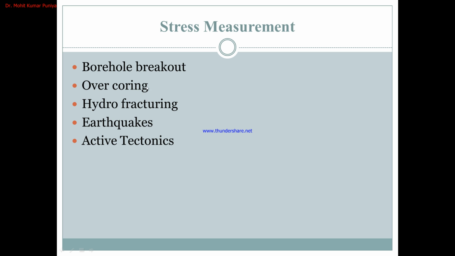Then overcoring. In the overcoring method, we drill one core of larger size, the standard being 76 mm. Then we drill another borehole within that borehole, smaller than the outer one, 36 mm. So the upper portion is made by 76 mm and the lower portion has a dimension of 36 mm. We install the sensors there, and the sensor detects the distortion in both boreholes, and we compare the distortion and calculate the stress direction in the boreholes.